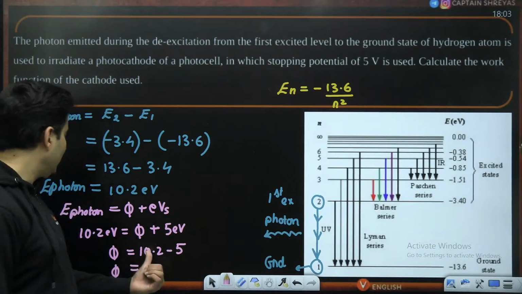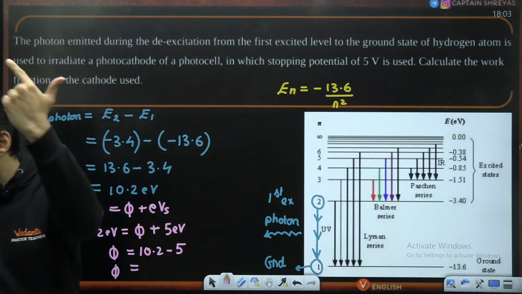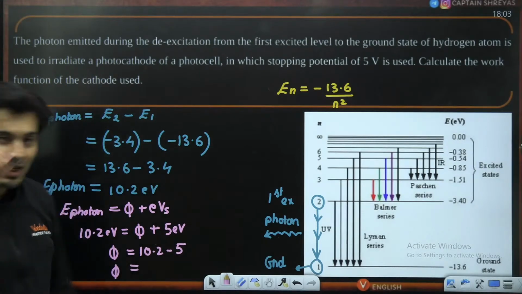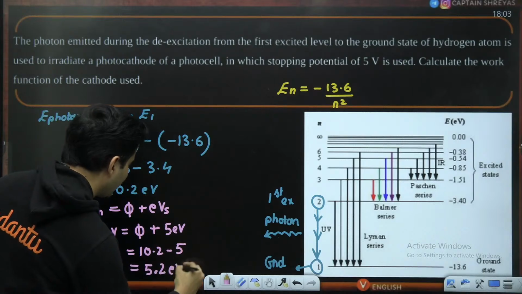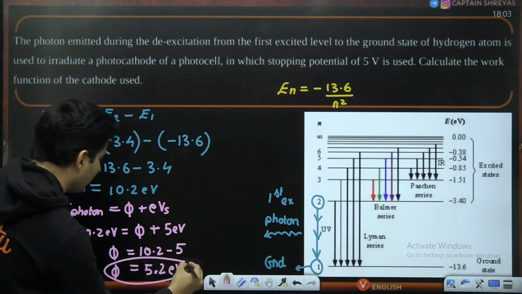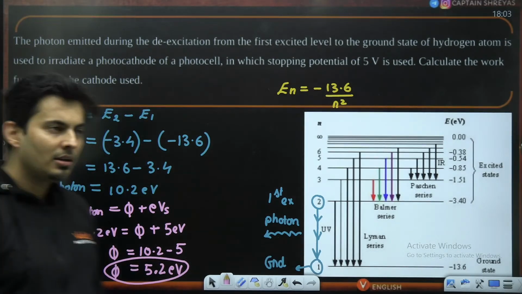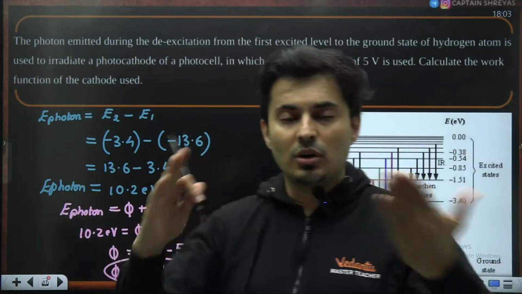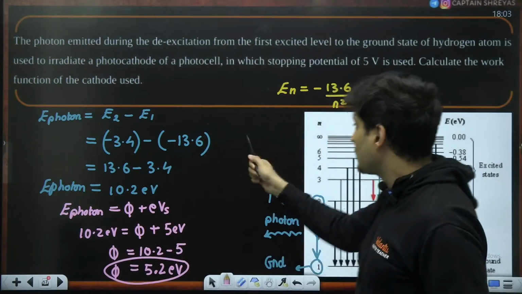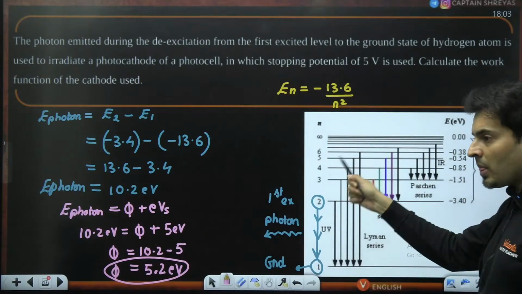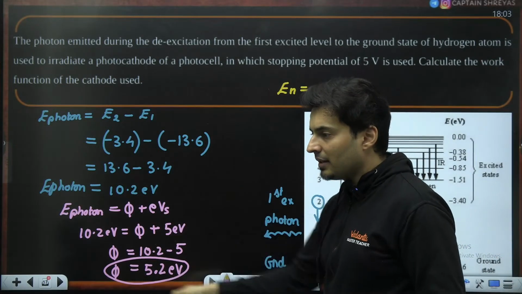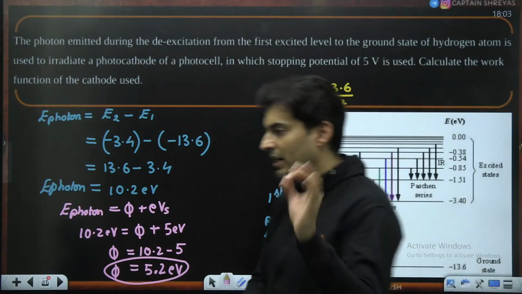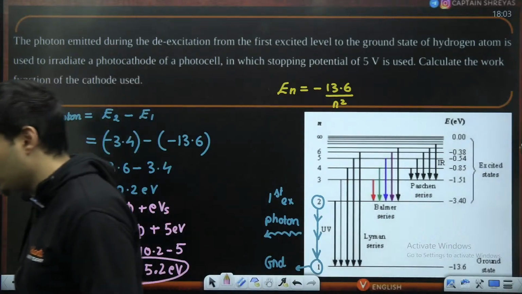Did you get it? 10.2 minus 5. Exactly. So what will the answer be? It will be 5.2 electron volt. So finally block this. This is your final answer. So two chapters or two concepts are combined here. First concept of atomic structure, atomic spectra is combined with photoelectric effect. Two concepts combined together to give a big nice question.